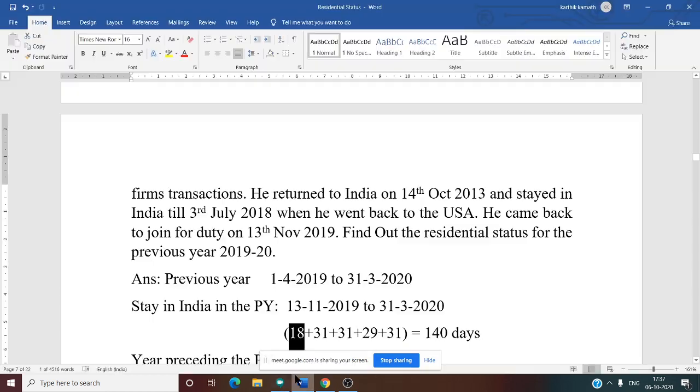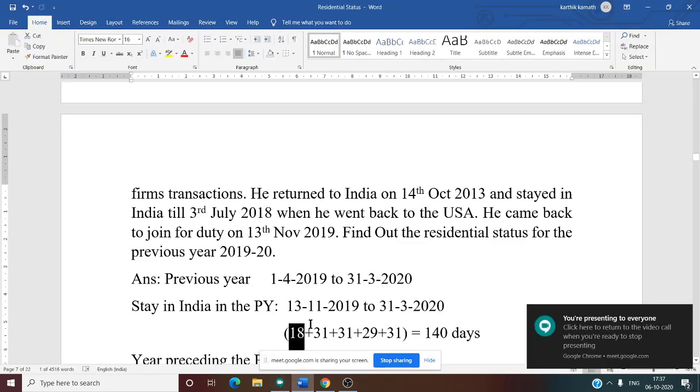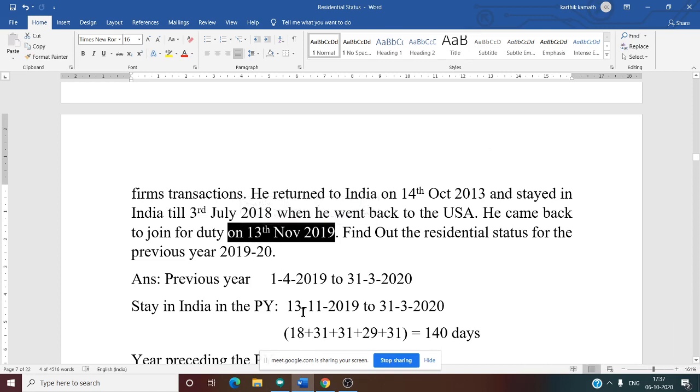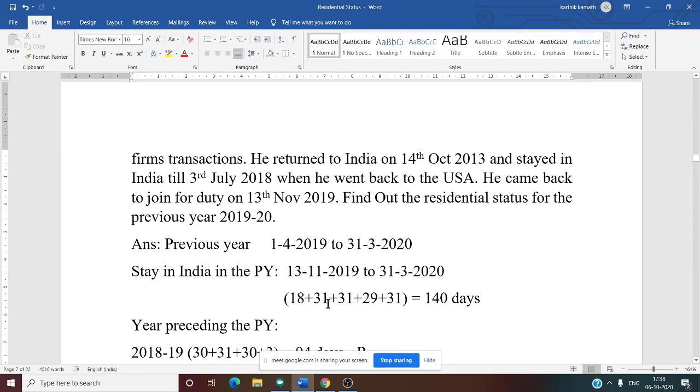30. We need to do 30 minus 12, because he came to India on 13th, and the 13th is included, he also stayed in India on 13th. So 30 minus 12 is 18. So November 18 days, December 31 days, January 31 days, February 29 days because 2020 is a leap year, so in February 1 day is extra.